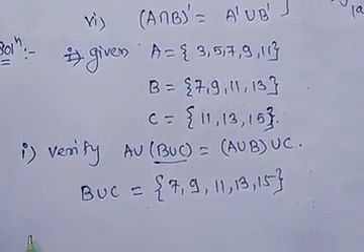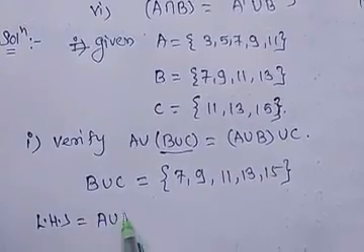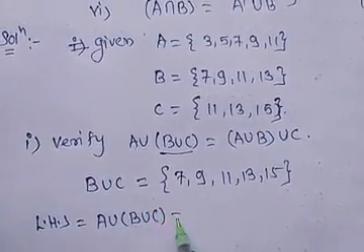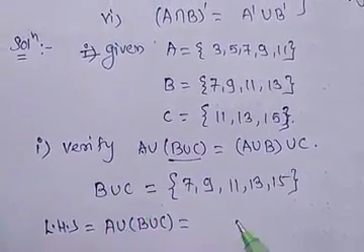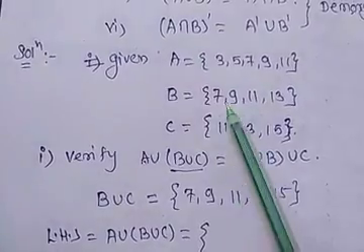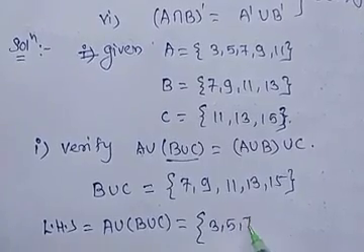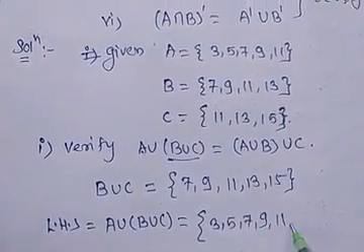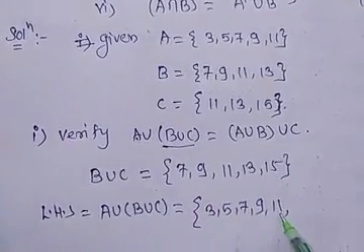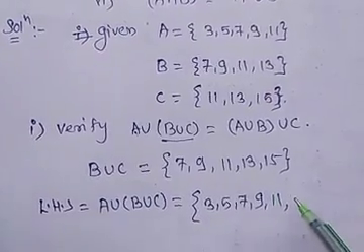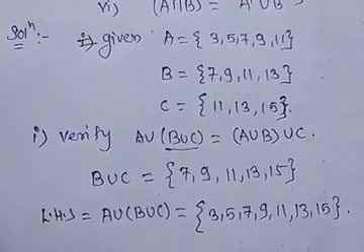First finding LHS, here LHS is A union (B union C). Taking the union of A with B union C, elements from A are 3, 5, 7, 9, 11, and from B union C, 7, 9, 11 are already taken, and the remaining are 13 and 15. Okay, this is our LHS.